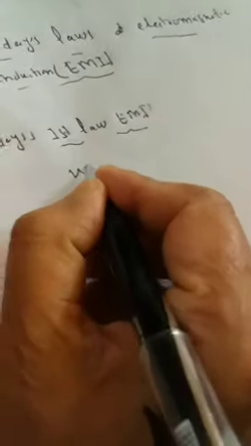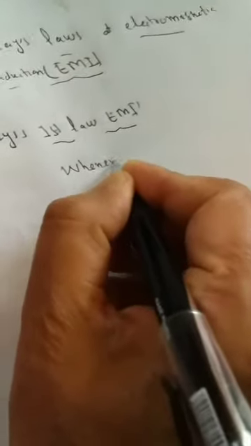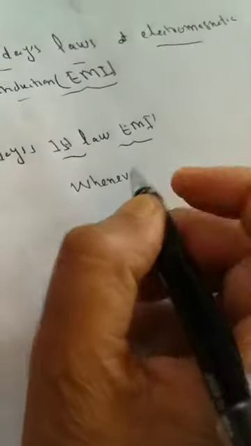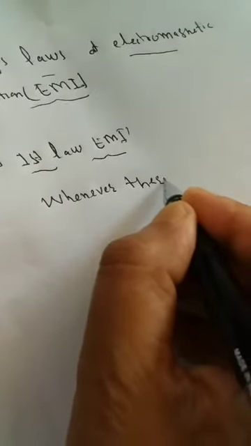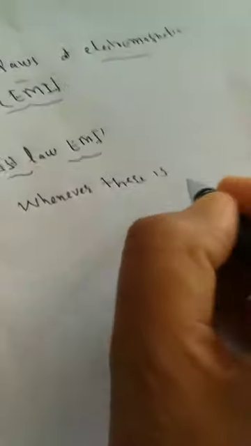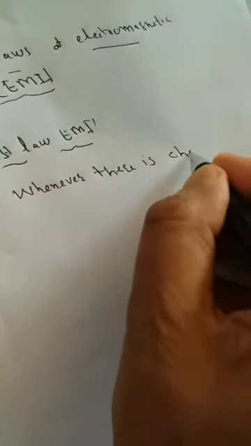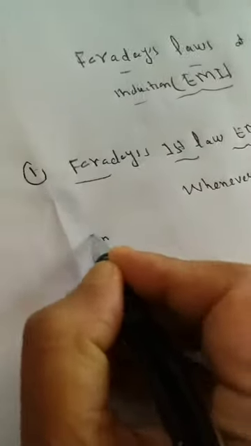Whenever there is a change in magnetic flux, you have already studied this.